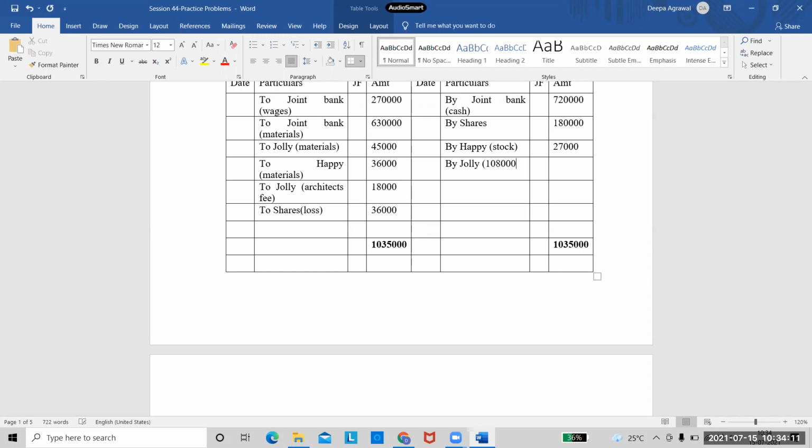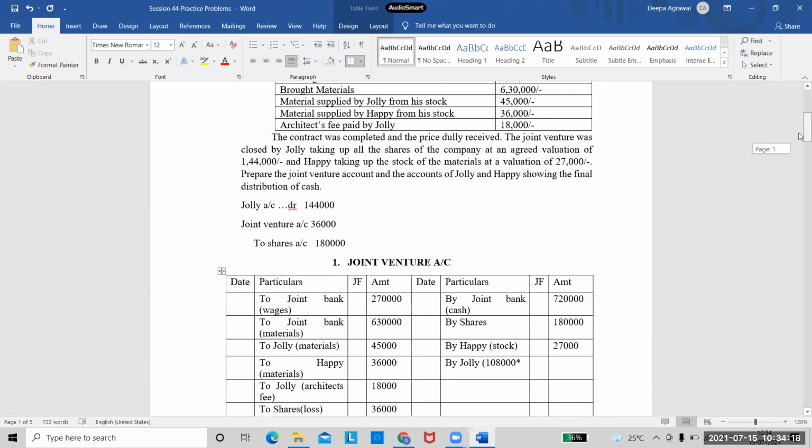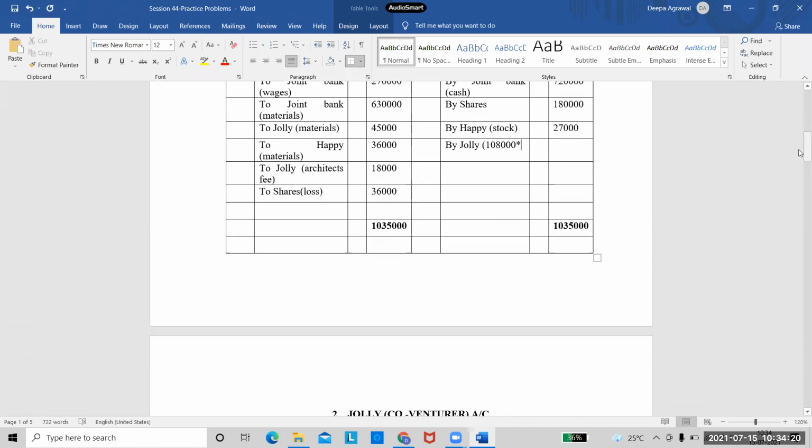So 1,08,000, how do I divide it? The ratio given to us is 2/3 and 1/3, that means 2:1. So 1,08,000 into 2/3. Tell me the share of Jolly. 72,000. And coming to Happy's share, 1,08,000 into 1/3. How much is it? 36,000 is the share of loss.